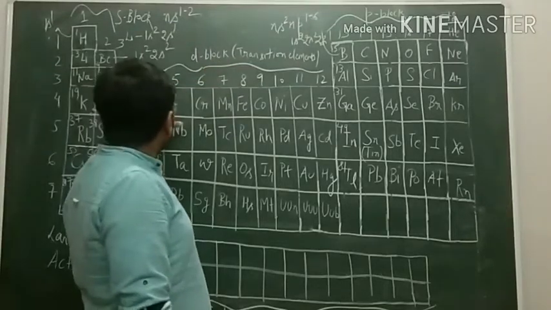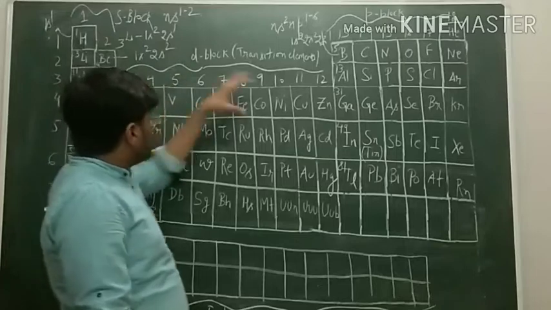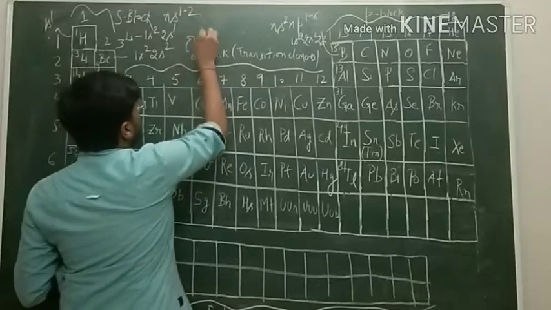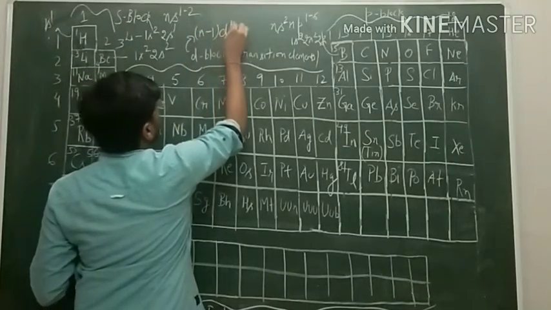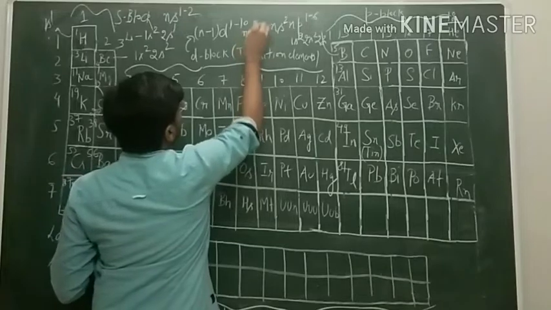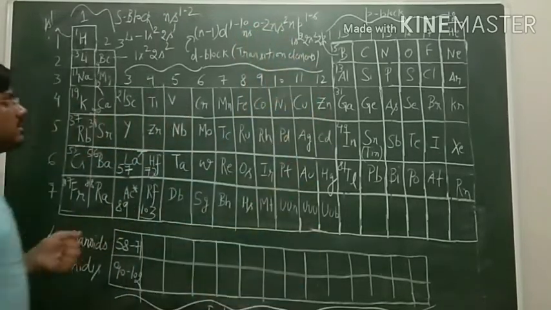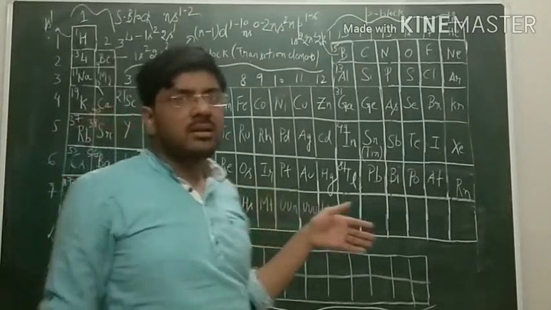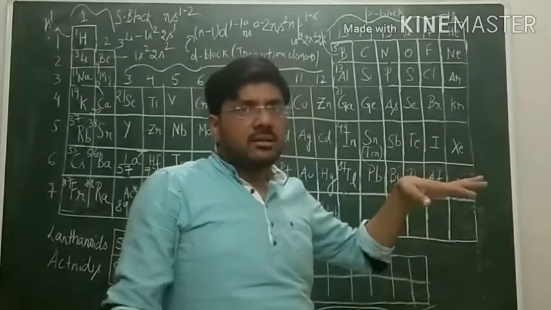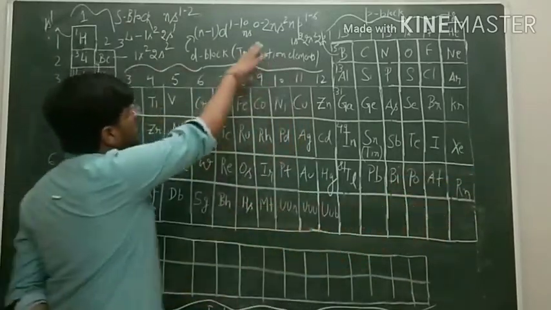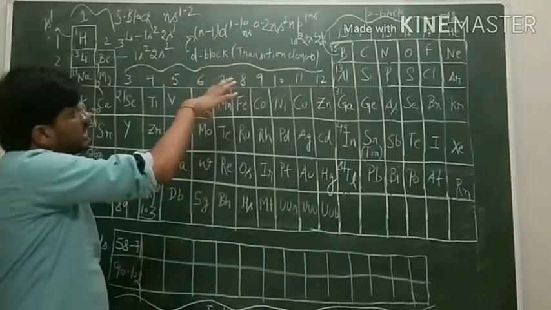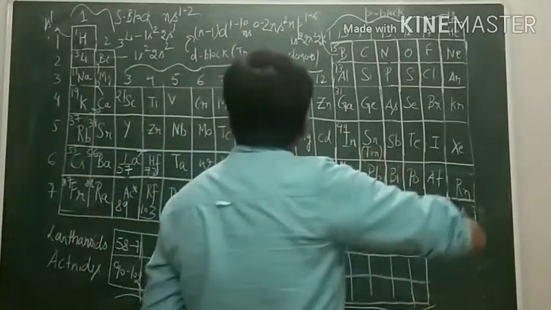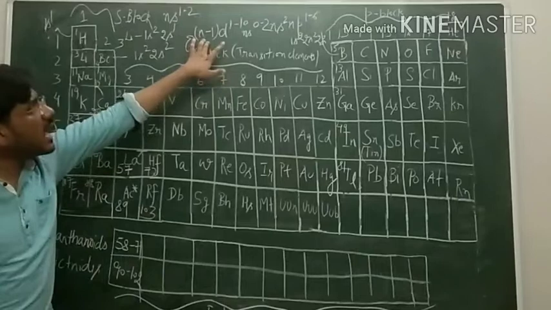The elements which are present in group number 3 to 12 have the general electronic configuration (n-1)d1 to 10, ns0 to 2. The D block elements are those elements in which the last electron enters into the penultimate shell. Here s is the ultimate shell, that is the last shell, in which the electron is not entering, but it is entering into the penultimate shell, that is the last but one.